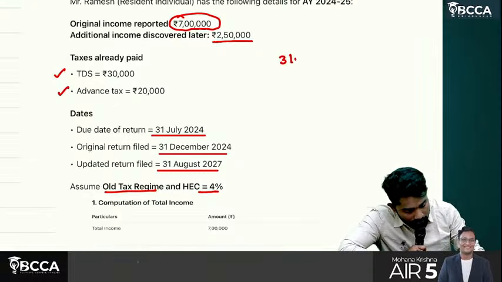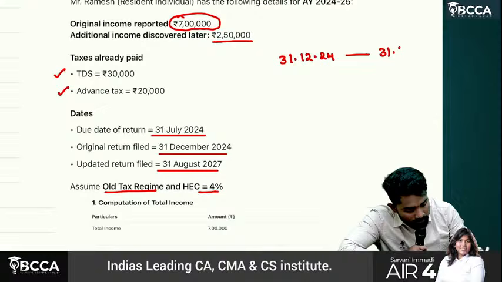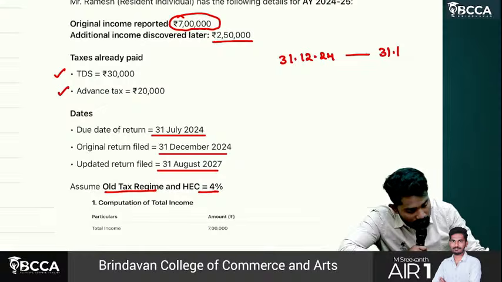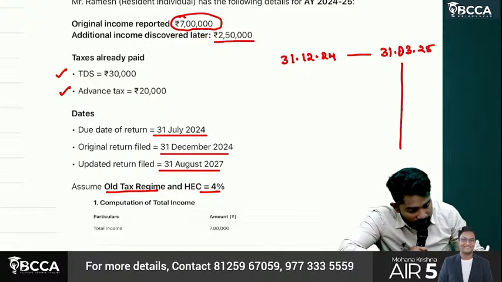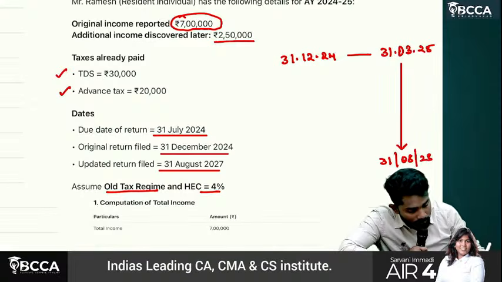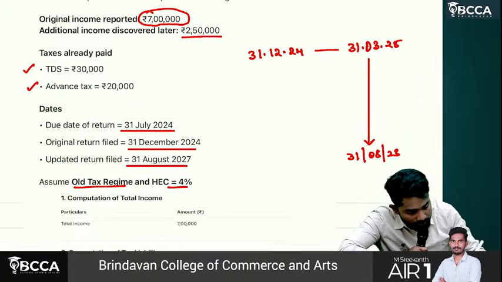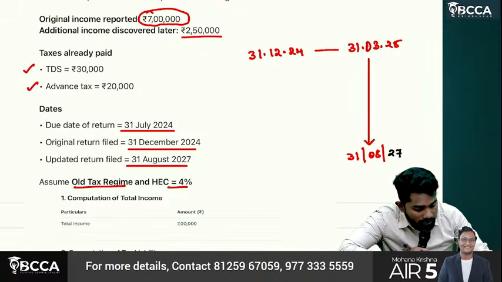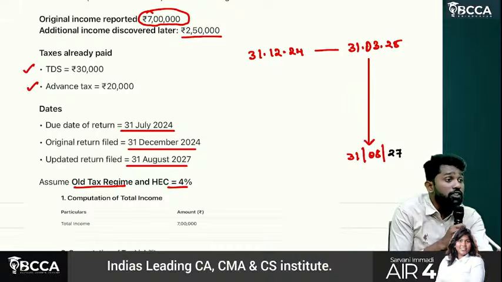Sir, he filed 31st December 2024. But the assessment year ends when? 31st March 2025. From there, when he filed updated return, so how many months is there, sir? Between this time period, 31st August 2027. How many months is there? Sir, 31st March 2025 to 31st March 2026, 12 months. 31st March 2027, 24 months.